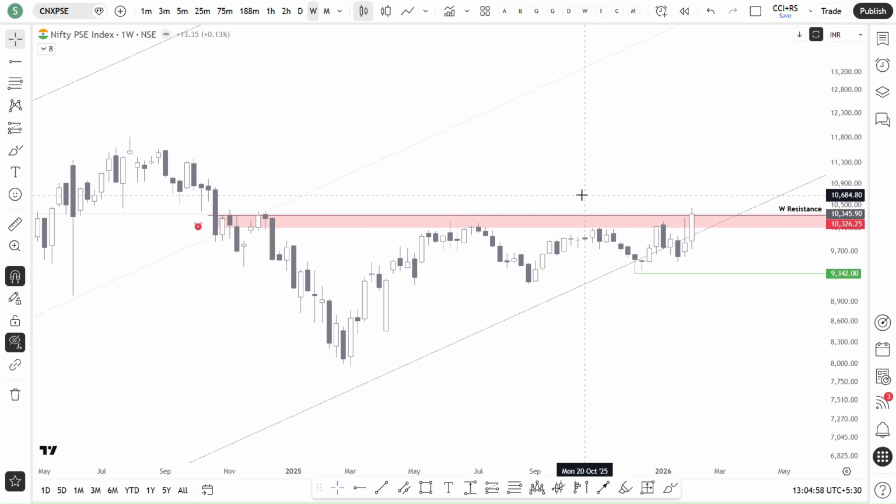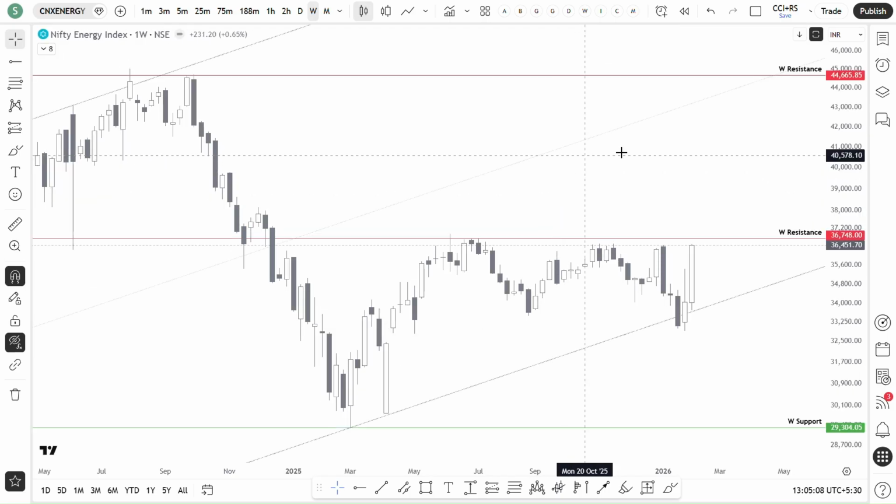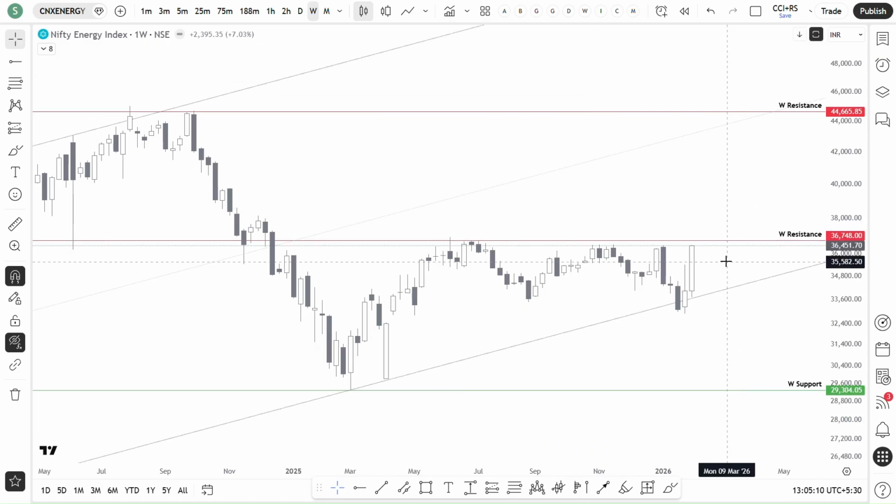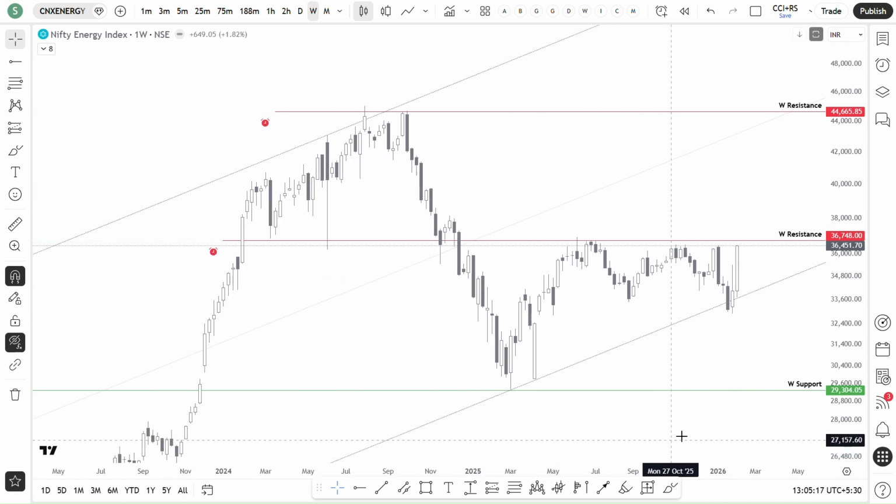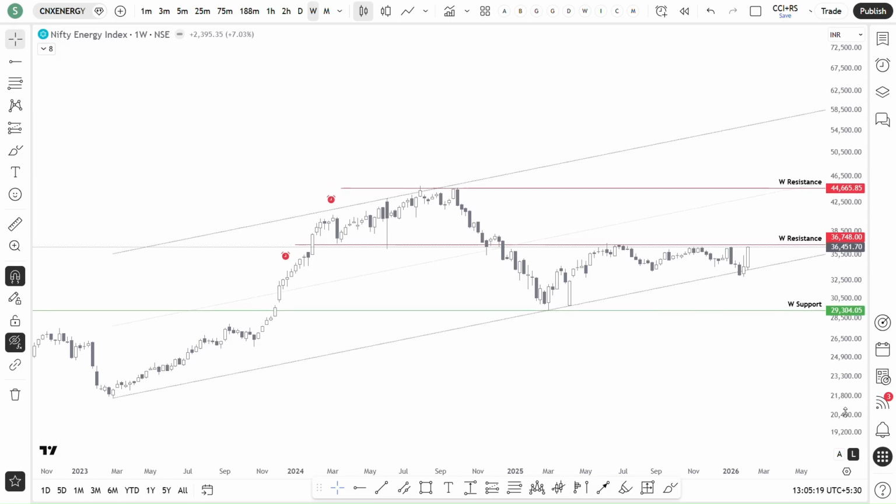So I will study stocks from this particular sector, PSC sector. So yeah, this week my main focus list is from the PSC sector. And then energy sector also. Energy sector, if you see the candle, it is a very strong candle actually. The candle range also, it's very good.